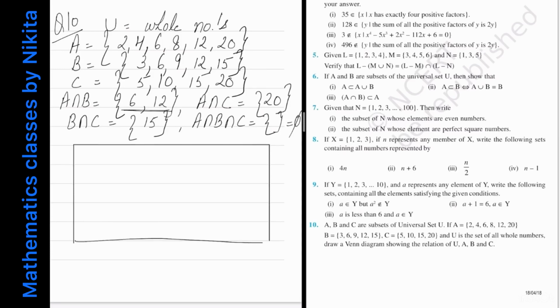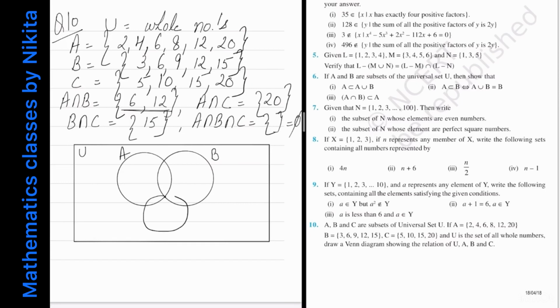The universal set is represented by the rectangle. So basically the area of this rectangle is the universal set. Okay. Now next I will draw 3 circles. So let this be equal to U, this be equal to A, this be equal to B. Now you have to draw the third circle in such a way that the intersection of A, B and C is empty. So look the way I am drawing the circle C. So I'll start from here, this point, and I will draw the circle like this. So this is your circle C.